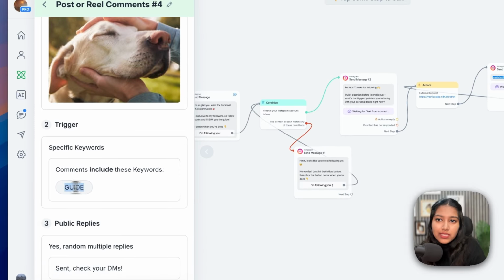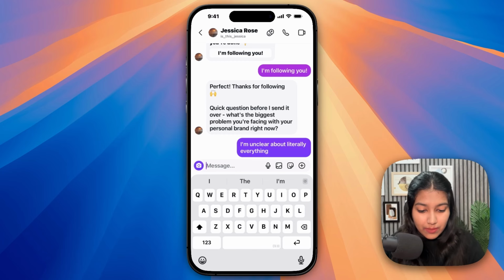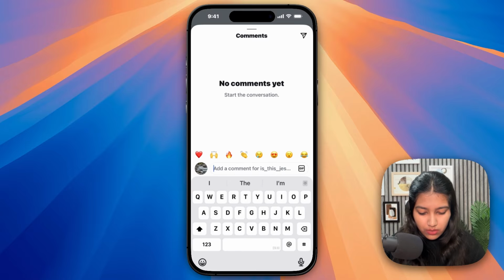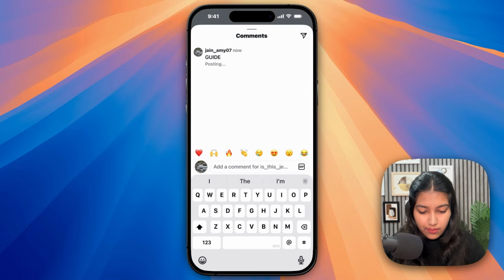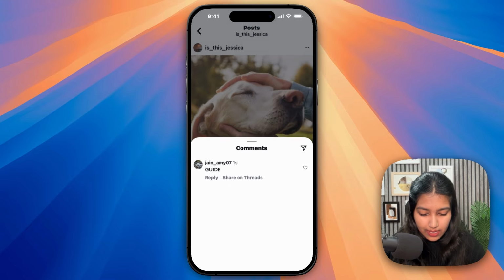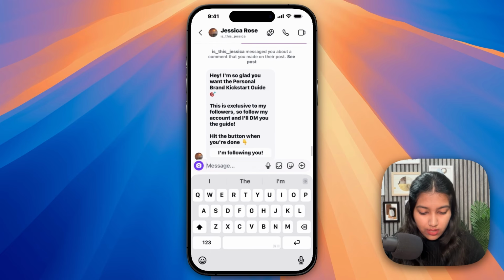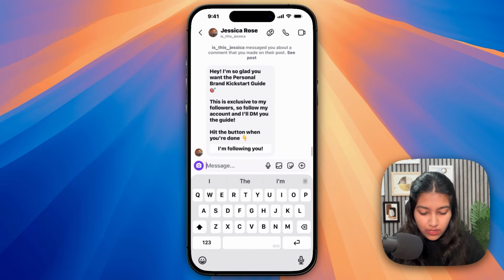We're going to comment the word guide. Alright, so let me go to that account. There is the post and let's comment the word guide. Alright, and we've got the reply. So if I go back here, just after this message, I got the first message of our flow. And since I'm following the account, I'll just click on that.